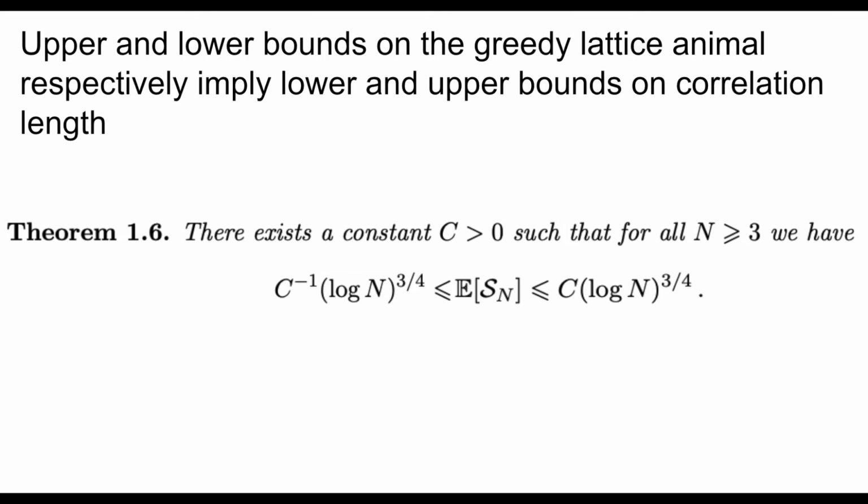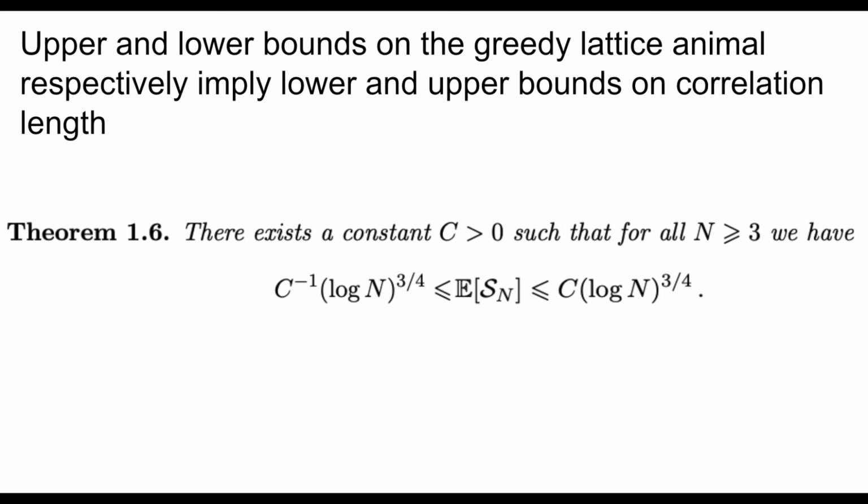And so the upper and lower bounds on the greedy lattice animal, as we had just been mentioning, respectively imply lower and upper bounds on the correlation length. This is given by the following inequality, in which, from another result due to Professor Jian Ding and Dr. Mattéo Wirth, we see that they can obtain an upper and lower bound for the greedy lattice animal, which is very reminiscent of the powers of the exponential in the correlation length given in a previous result.